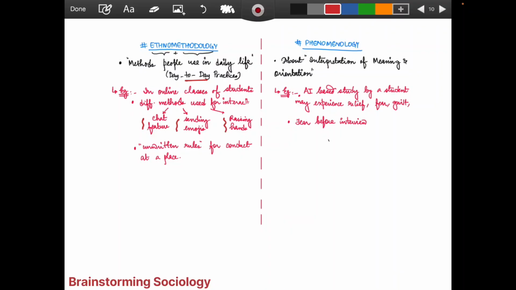So when these features are being used, these are the different methods. Unwritten rules for conduct at a place. It is also not mentioned, but we know that this is the method that is being used. Whereas in phenomenology, we are talking about interpretation of meanings and orientation. What is the interpretation that we are talking about? It is the experience, you can say. Like in an AI-based study, a student may experience relief, fear, guilt. Anything can be experienced, right? So whatever the experiences are, that is what is talked about in phenomenology. Whatever the background thing, interpretation, how are the people interpreting?